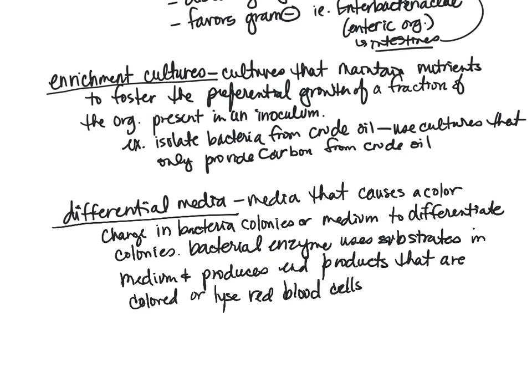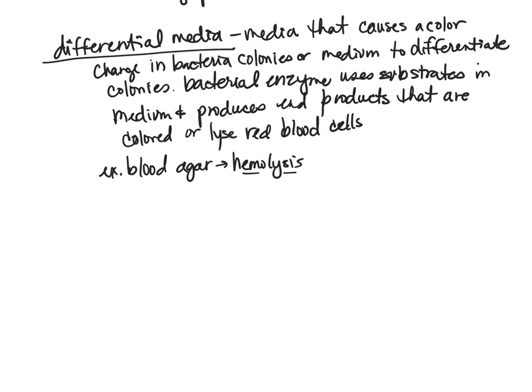And that's indicated by a clearing underneath. It actually changes the color of the medium. And there are actually 3 different results from that we'll talk about in a future lecture. So a color change on our blood agar. The example we talked about was our blood agar. And we can see if we have hemolysis, hemo meaning blood, and lysis, so breaking up or killing those blood cells, bursting those blood cells.